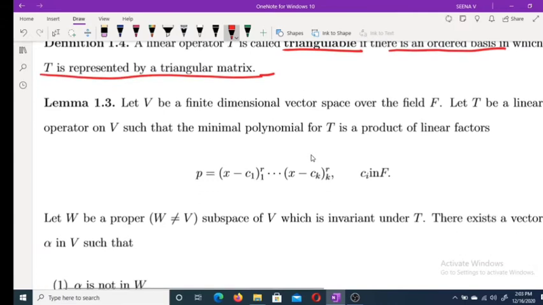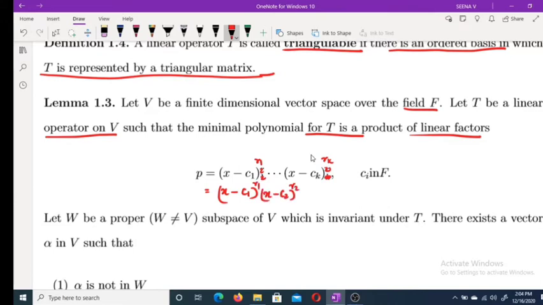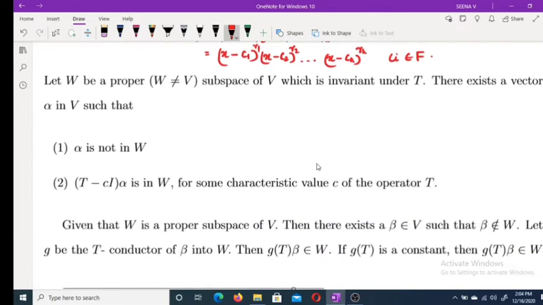Moving to one lemma. Let V be a finite dimensional vector space over the field F, and T be a linear operator on V such that the minimal polynomial for T is a product of linear factors, p equal to (x minus c1) raised to r1, (x minus c2) raised to r2, etc., (x minus ck) raised to rk, for ci belonging to F. Let W be a proper subspace of V, that is, W is properly contained in V, which is invariant under T. That is, TW is contained in W.